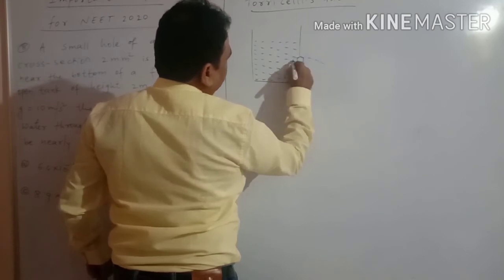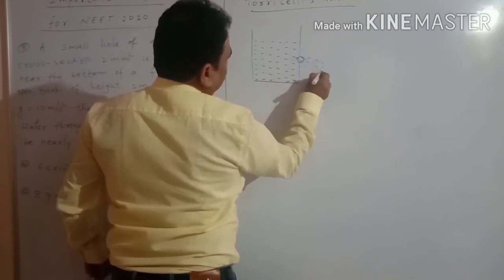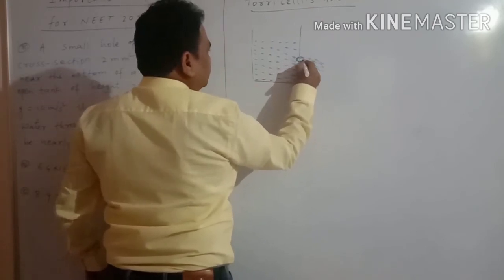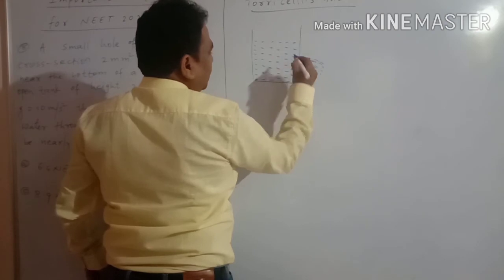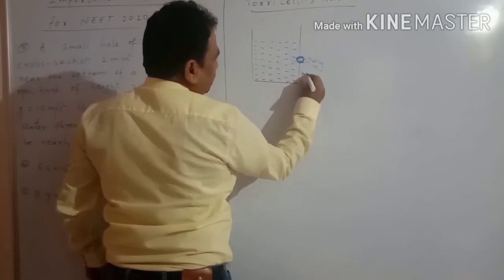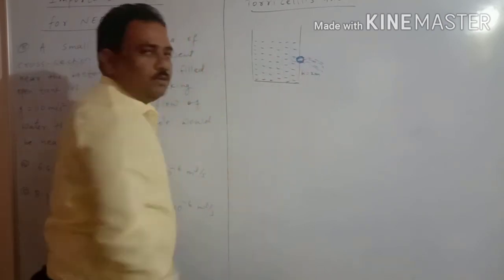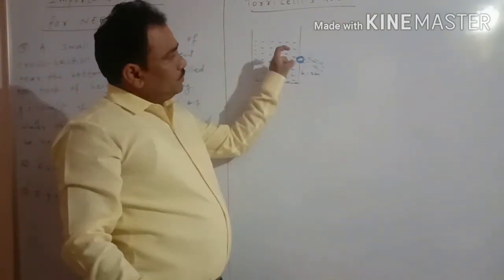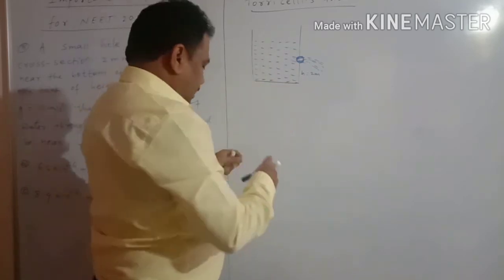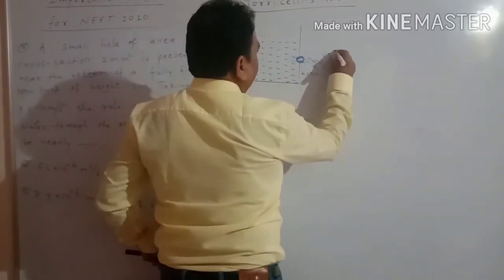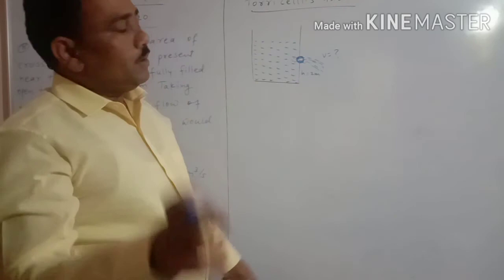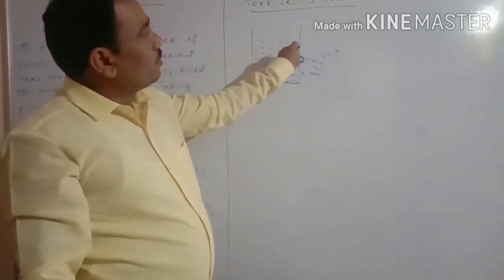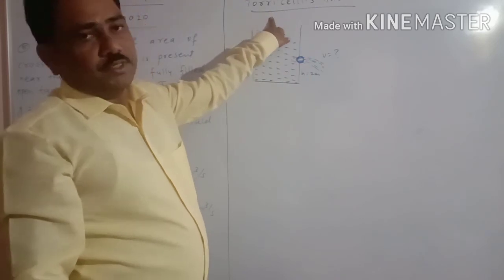Then the water comes out through this hole. So the height from the bottom is 2 meter. So when the water is flowing through the hole, it definitely has velocity. So we have to calculate the velocity of the water flowing through the small hole by using Torricelli's theorem.